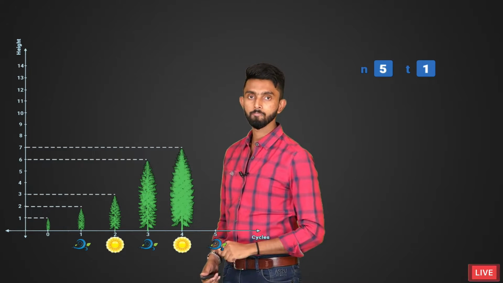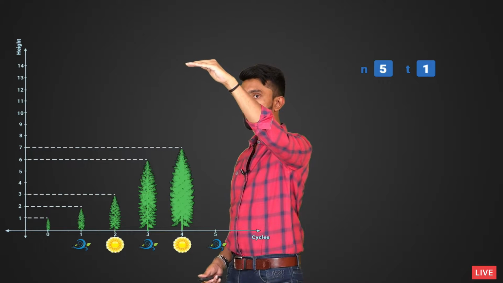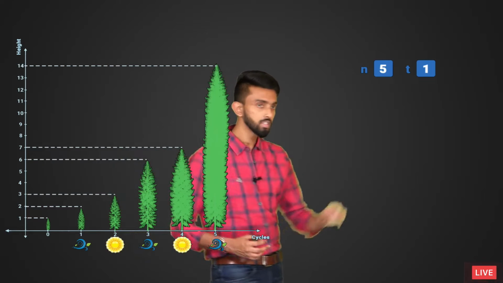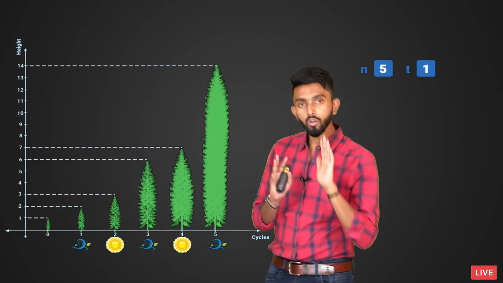So like this. Next, it is spring. It will double. So from 7, it is going to become 14 meters. Any confusion till here? Which means if n is 5, output should be 14.